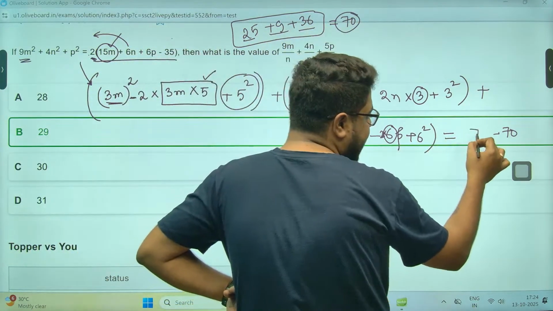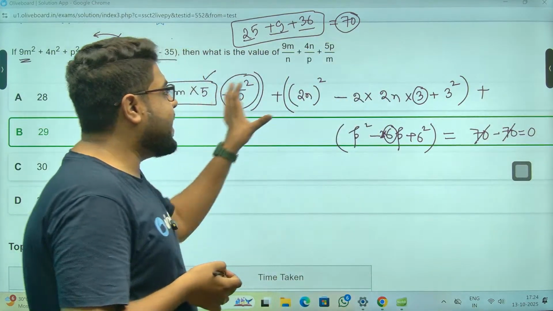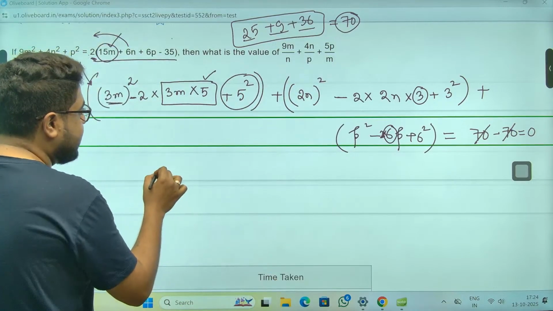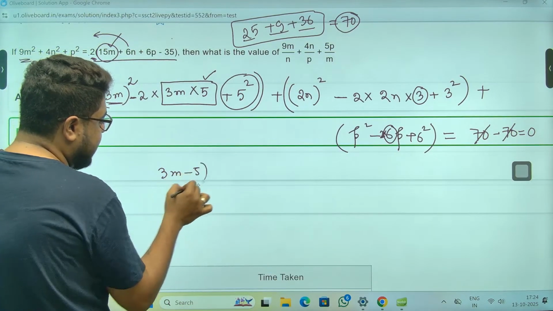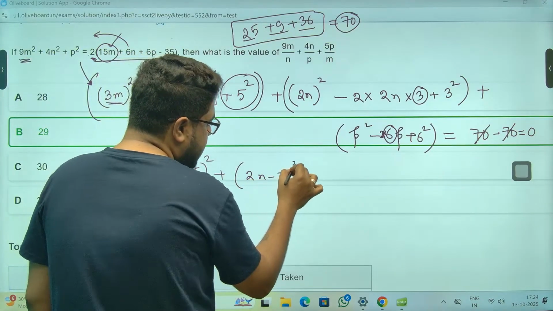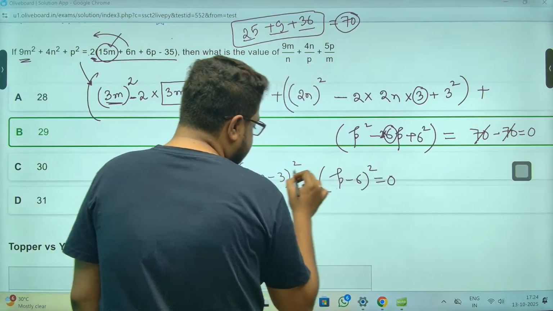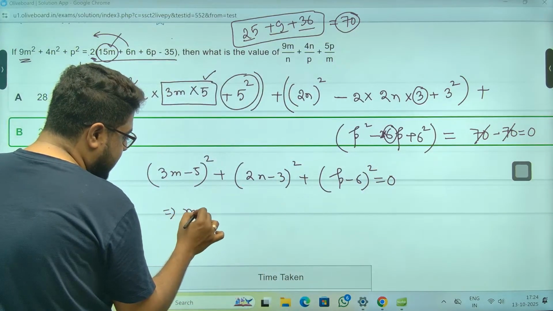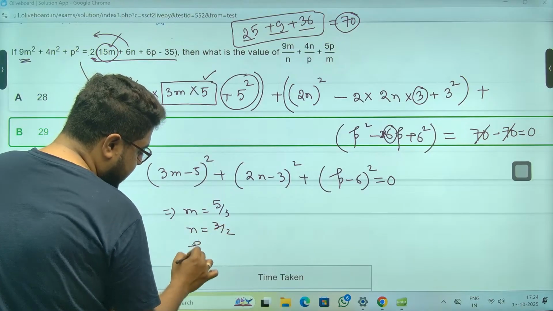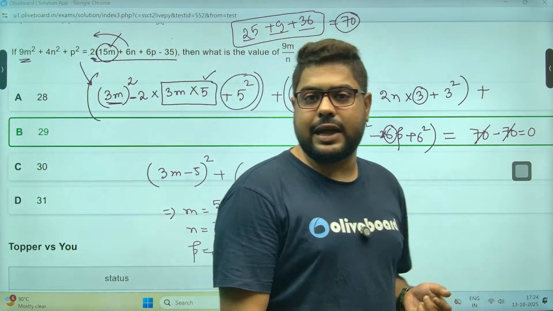So that 70 adds, which means the right hand side is 0. And 3 square terms equal to 0 means each is individually 0. Meaning ultimately the next line is (3m minus 5) whole squared plus (2n minus 3) whole squared plus (p minus 6) whole squared equal to 0. And from there you get m equal to 5 by 3, n equal to 3 by 2, p equal to 6. Then for the rest, you just put the values and you'll get the answer.